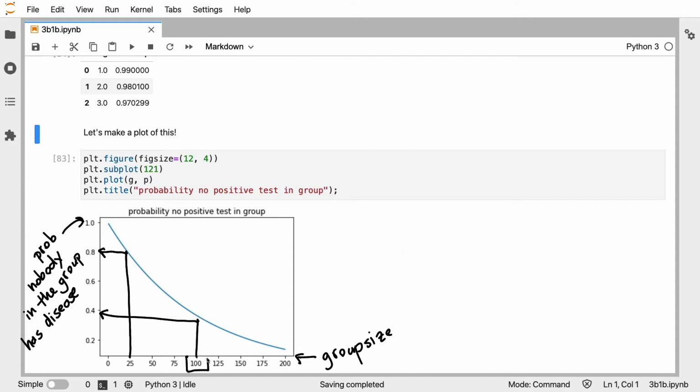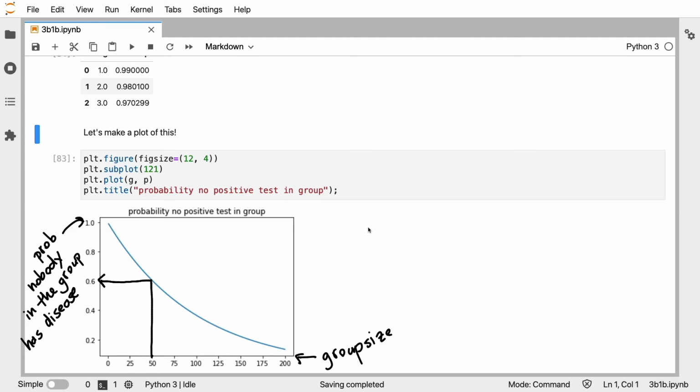In this case, yes, I would need to be a little bit lucky in order for the entire group not to have the disease. But in the case below, here I would have a smaller group. So sure, the probability would be more interesting, but I would need 4 of these in order to have one of these. So there's still a balance at play. So that makes me think that I want to evolve this chart. And here's my logic. If my group size is 50 people, then it seems like there's a 60% chance that all of those people can go home.